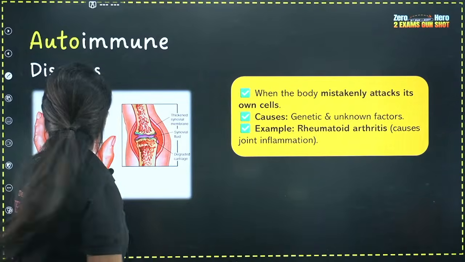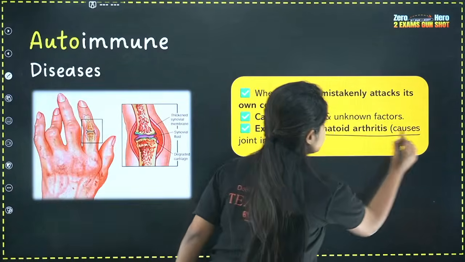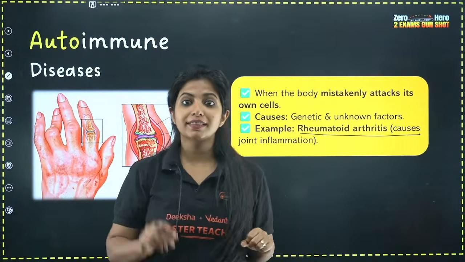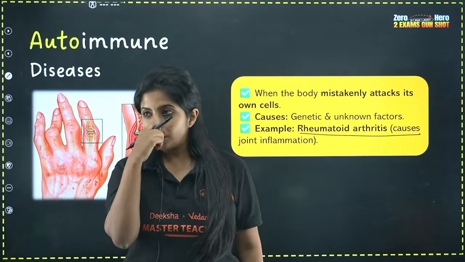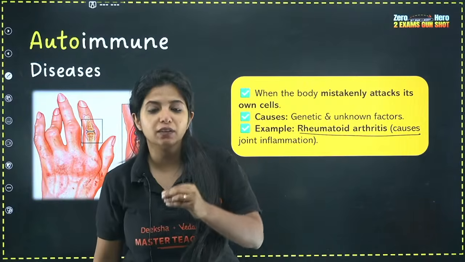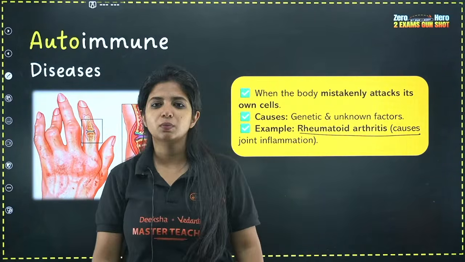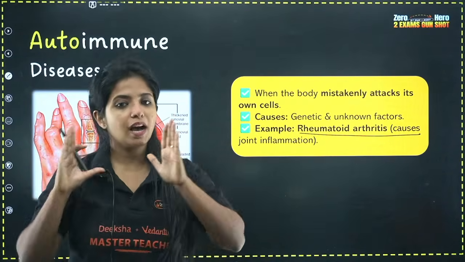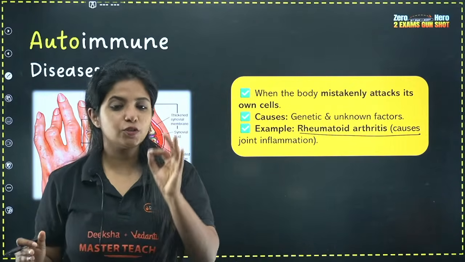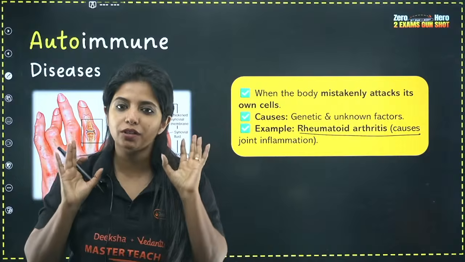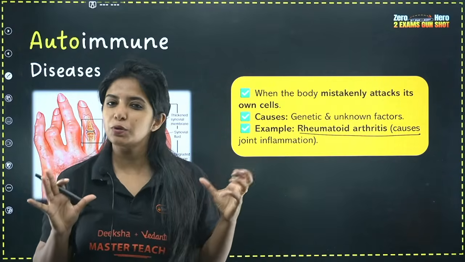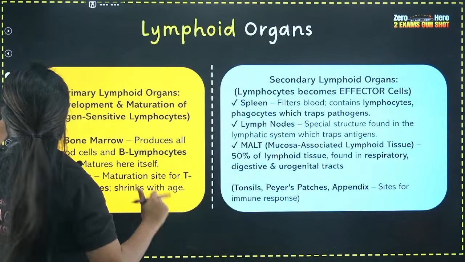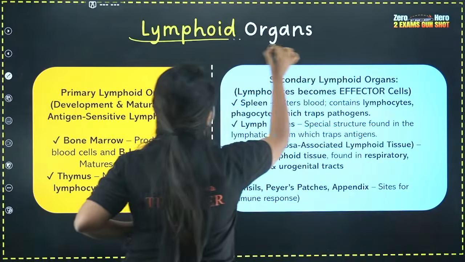The example that is given in your NCERT for this is rheumatoid arthritis. What is exactly happening over here? In rheumatoid arthritis, in between our joints there is a fluid, that is synovial fluid. So in between the joints, there are certain cells which are being attacked, which is why we get swelling and things in between the joints. So autoimmune diseases are the ones where your own cells are being killed. Example is rheumatoid arthritis. That is the only thing that you need to know. It can be due to some genetic factors. It can be due to some unknown factors as well. Done? Clear? Fine.